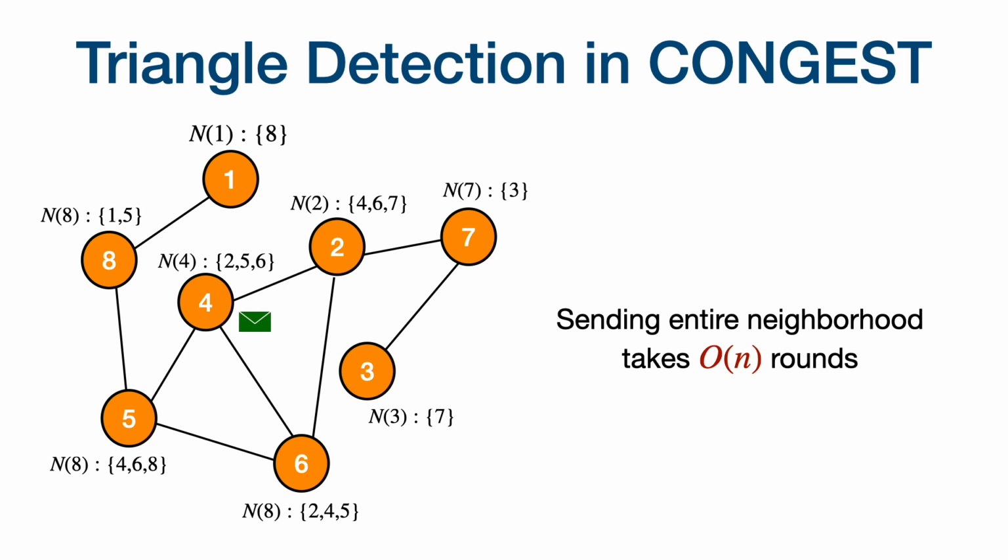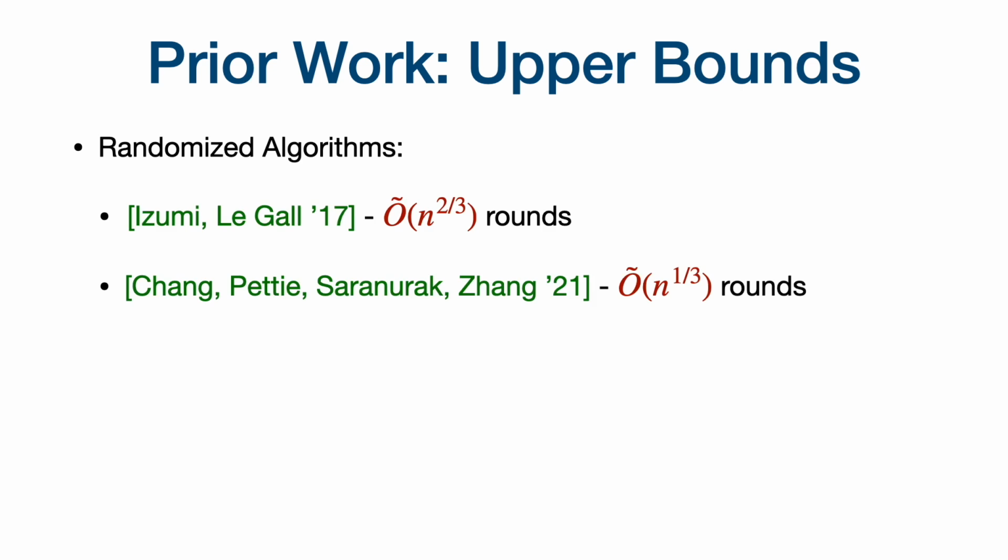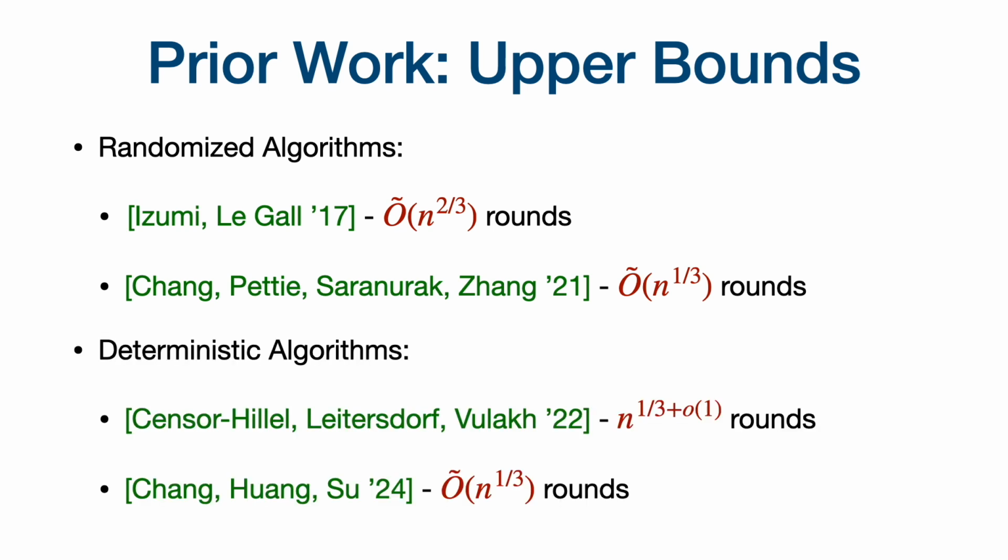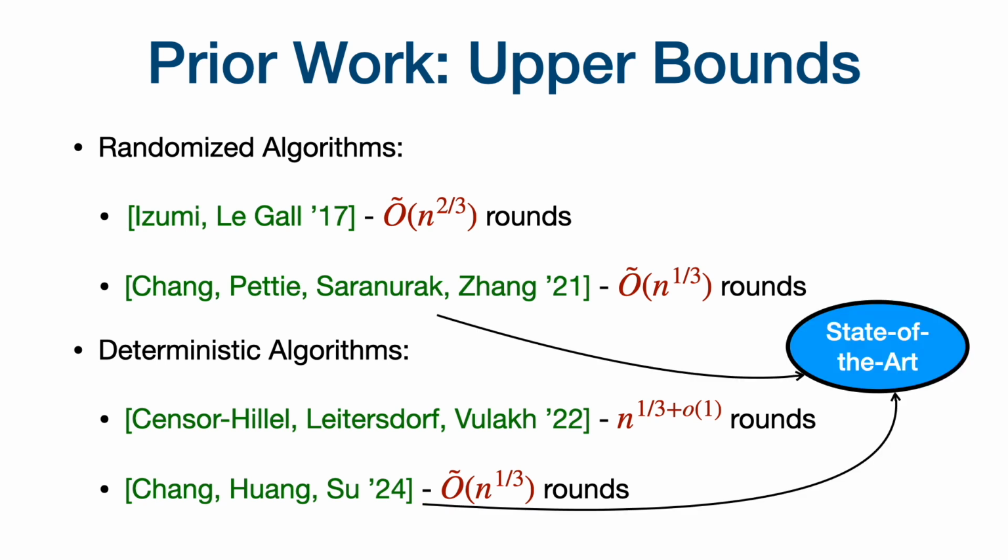So can we do better than order n rounds? It turns out we can. Izumi and Le Gall gave the first sublinear, o(n), round algorithms for this problem, and they gave a randomized algorithm that solves it in order of n to the two-thirds number of rounds. After a long line of work, Chang et al. gave an algorithm that solves it in O tilde of n to the one-third number of rounds. And even for deterministic algorithms, again, after some series of works, we are able to match the guarantees of the randomized algorithms. And this n to the one-third number of rounds remains the state-of-the-art upper bound.